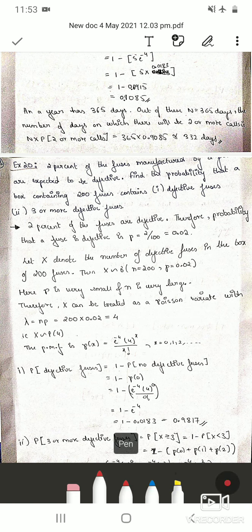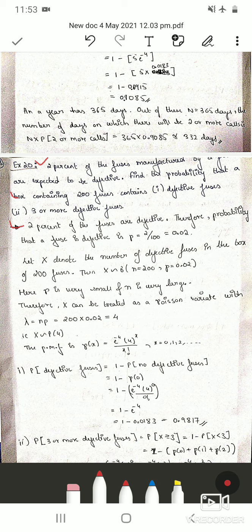They have given one piece of information, that 2% of the fuses are defective. Therefore, the probability that a fuse is defective is P equal to 2 by 100.